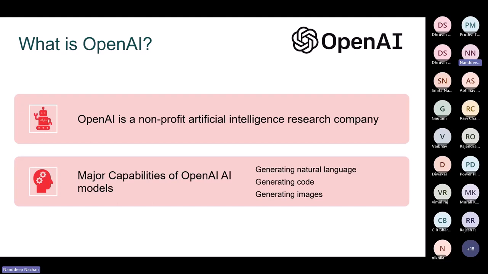And then obviously you can generate code. For example, if you are a developer writing code or need someone as an AI pair programmer who can help you write code, suggest enhancements, maybe do bug fixing for you, that is where OpenAI models can help. It can translate code from one programming language to another, identify as well as troubleshoot bugs in the code, and it can do many more things like writing test cases for you as well.